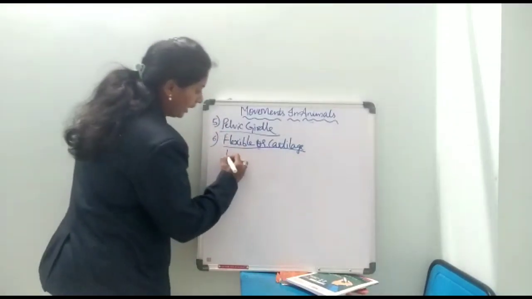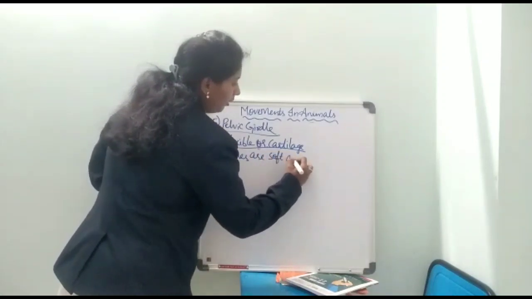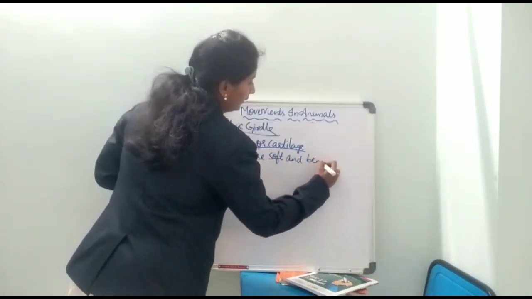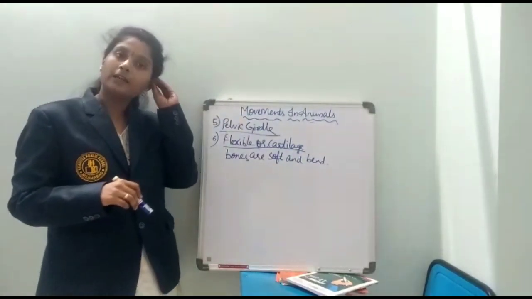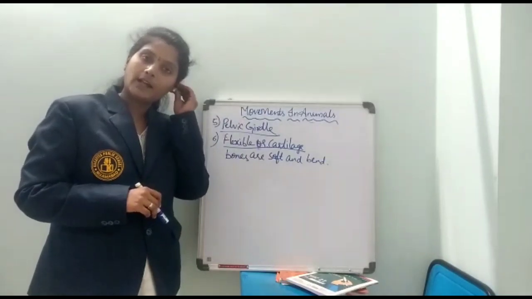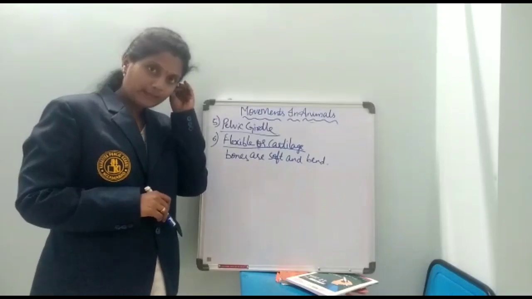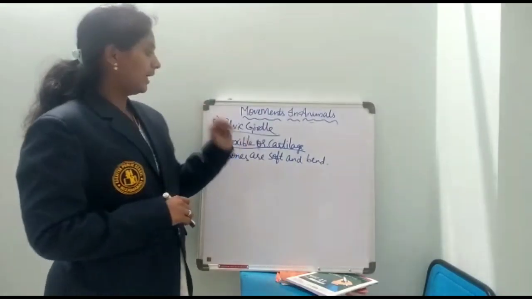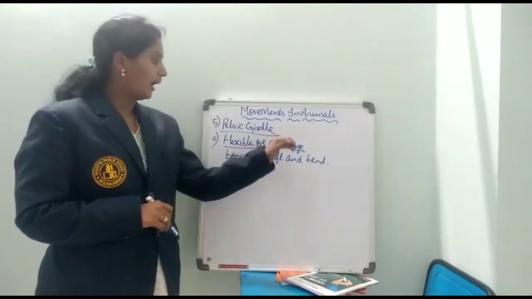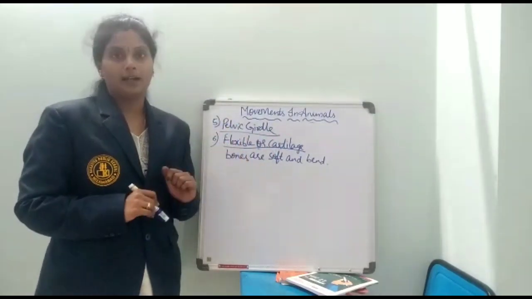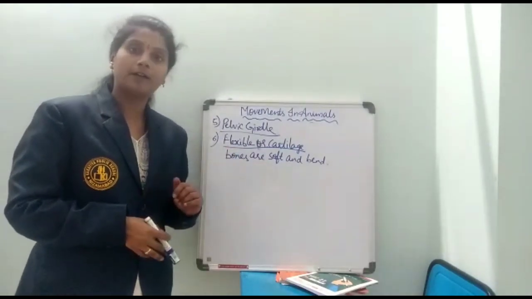In this case, the bones are soft and we can bend them. The best example is the ear. The bones present in the ear are flexible, and we can bend them easily. As they show flexible movement, we call them flexible bones, and the other name for it is cartilage. This is all about the different kinds of bones which help to move our body parts in different ways.